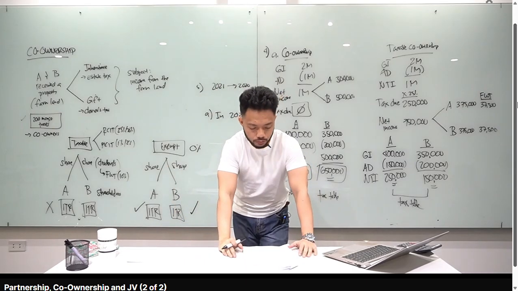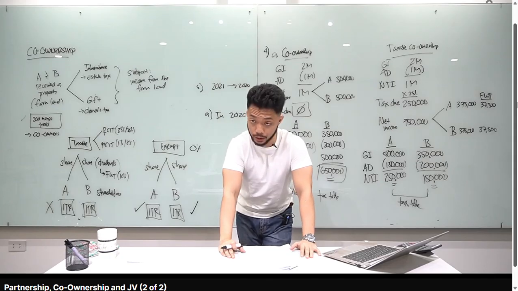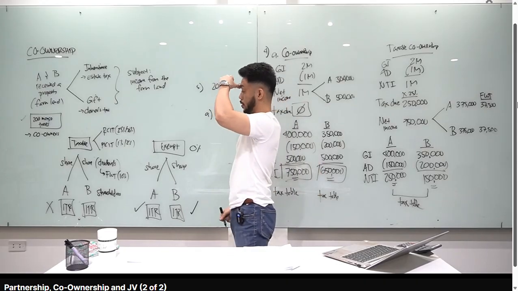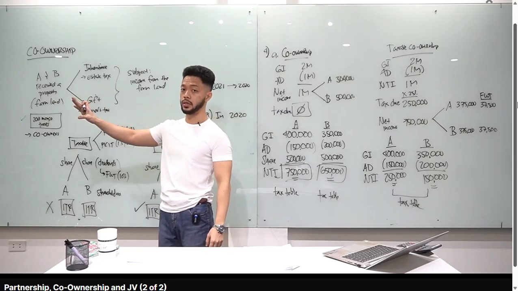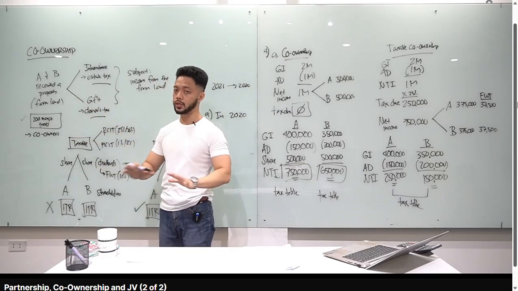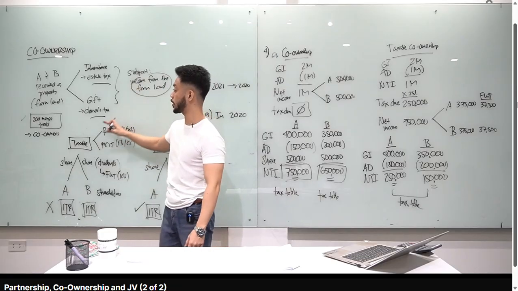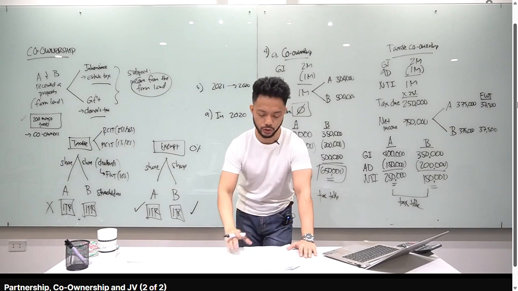Number 6. In 2020, X and Y inherited income-producing properties from their mother with a reported value of 1 million and on which the estate tax was paid. So, class, i-clarify ko lang ulit. Very important kasi. So, yung co-ownership na yan, class, nung transfer kay A and B, magbabayad ng estate tax or donor's tax, ha? Hindi sila exempt dyan. Okay? Hindi sila exempt. Kasi ang pinag-uusapan natin, yung income na kikitain nila from the farmland. Got it? Kaya nakalagay dyan, on which the estate tax was paid.